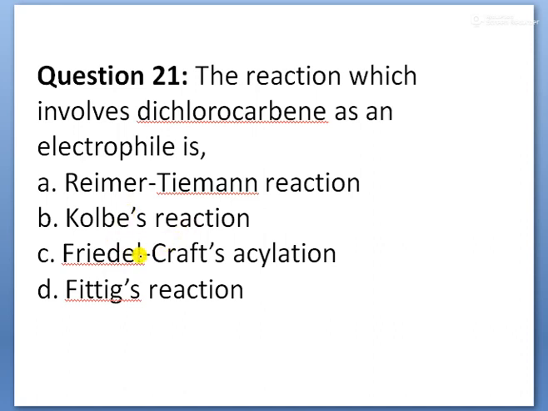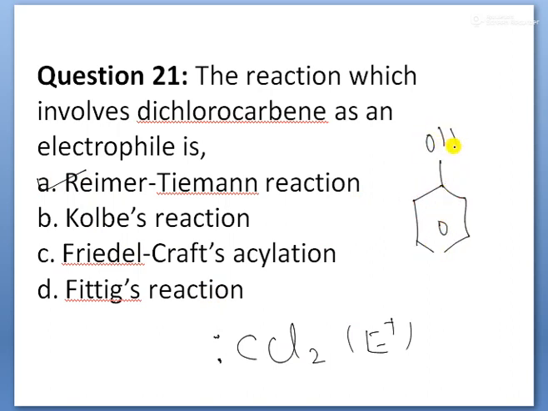Dichlorocarbene, what is the formula, children? This is the formula of dichlorocarbene, CCl2, which also contains one lone pair of electrons. So it is an electrophile. This electrophile is involved in the Reimer-Tiemann reaction, children. The Reimer-Tiemann reaction goes through an intermediate compound, and this electrophile finally gives the product salicylaldehyde, that is, ortho-hydroxybenzaldehyde, children.